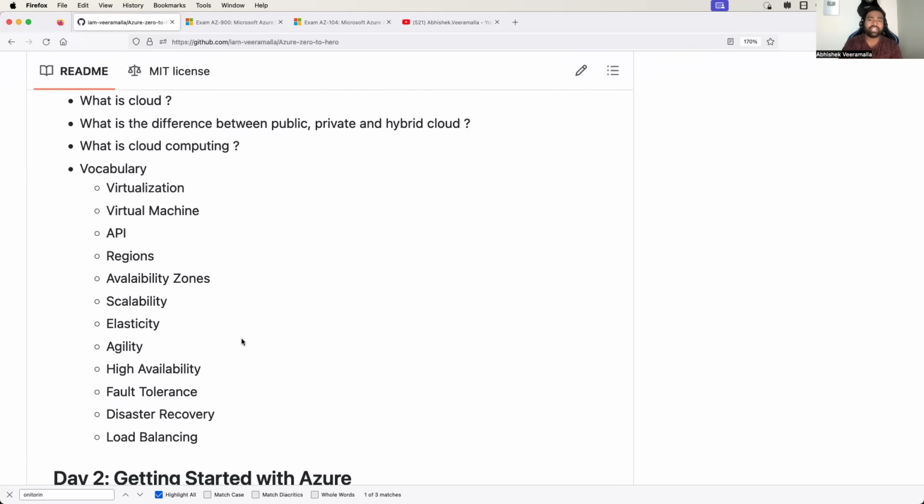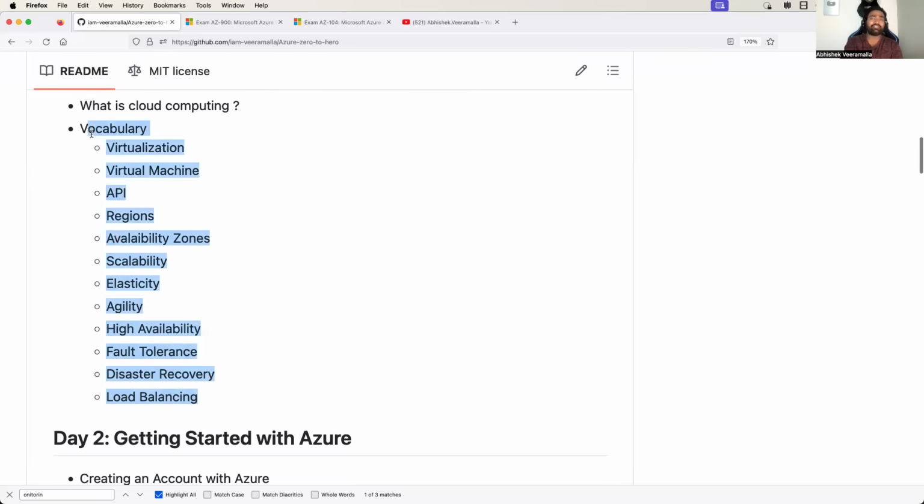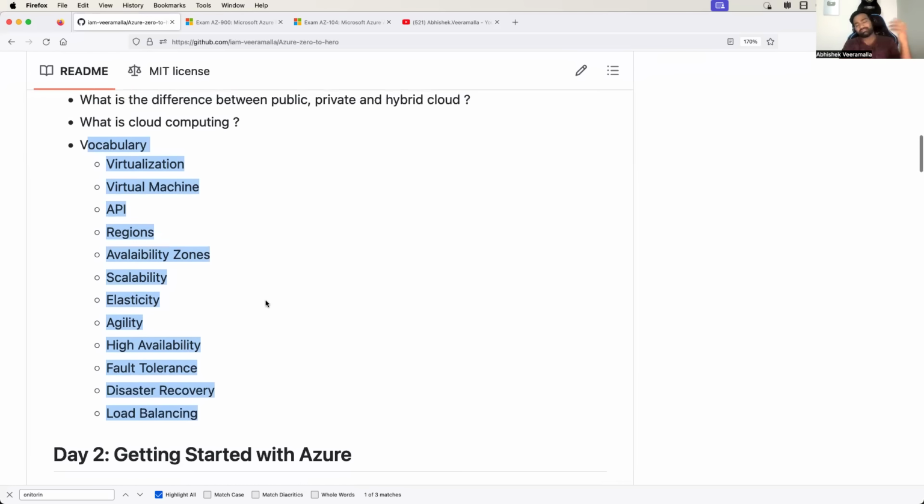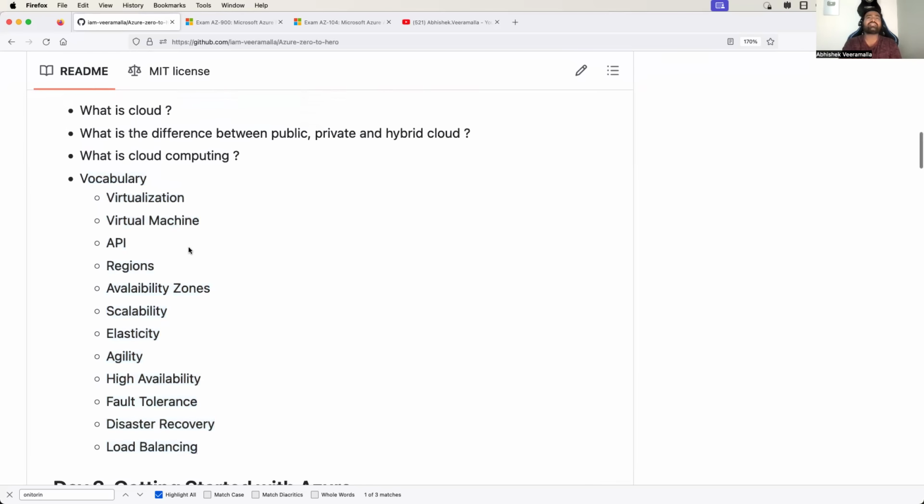Of course, on Day-1, I'll not deep dive into these concepts, but I'll make you familiar with them so that going ahead, whenever I use a particular word, it will not be alien to you. Because a lot of times, while explaining a concept, I might use the word API or virtualization and people get disconnected.